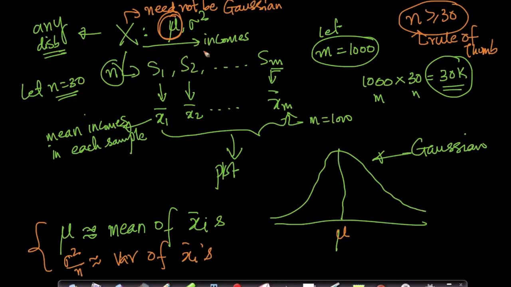Which means by just looking at 30,000 data points, I'm able to estimate the whole population mean and population variance. Which means to understand the population mean and population variance, which are my mu and sigma square, of any distribution, I just need to know that they're finite and well defined. That's the only thing I need to know.